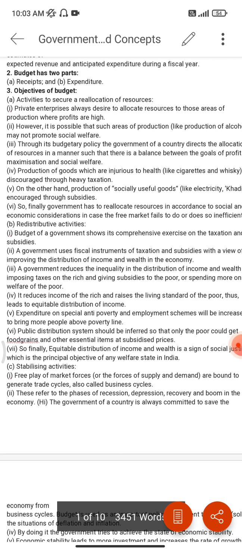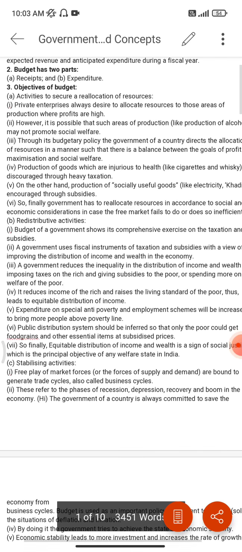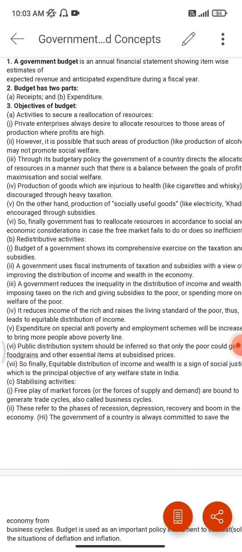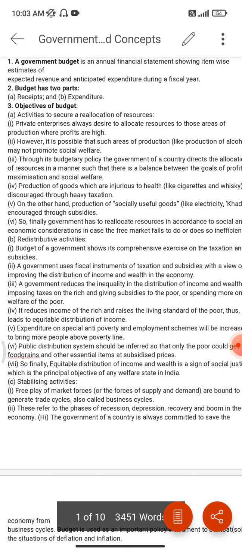The second point is that it is possible in areas of production like alcohol, where we put resources because profits are high and consumption is too high.